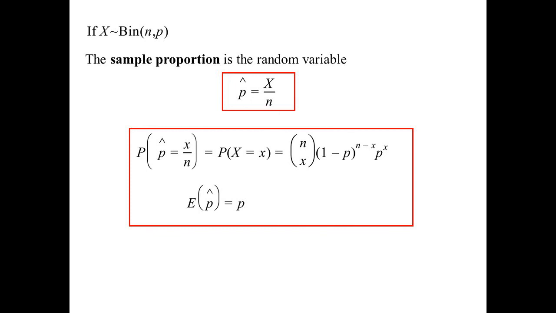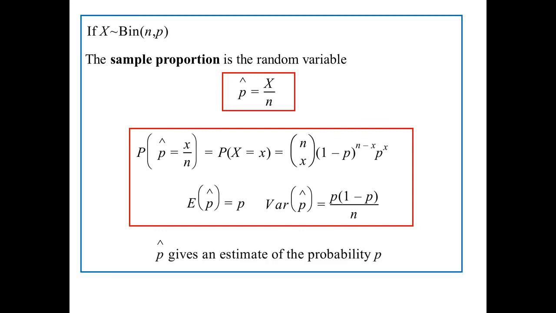That's what we'd like. The variance is a little different. It's still p times (1 − p), but divided by n. That's to do with sigma squared, so we have to divide by another n to get the cancelling effect. So p hat gives us an estimate of the actual probability p.